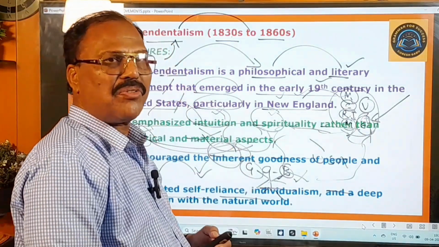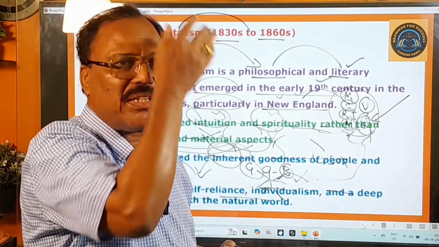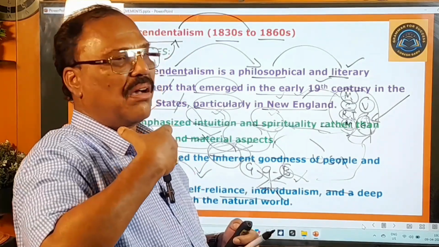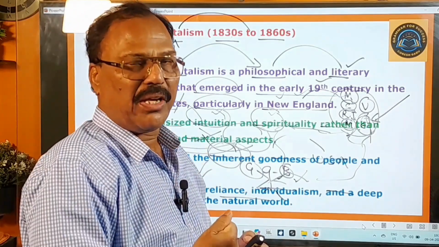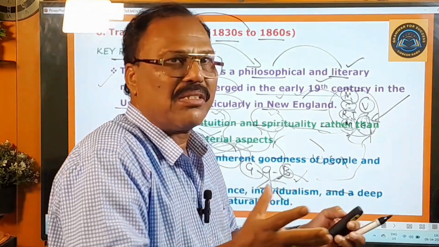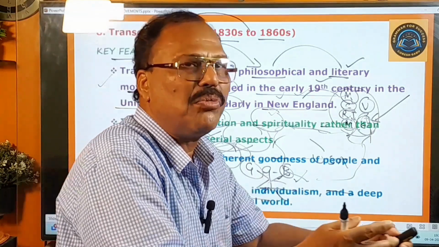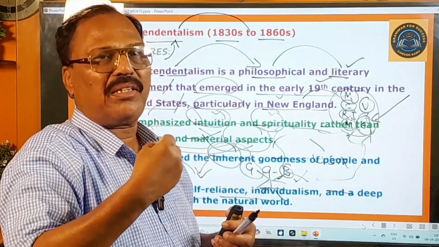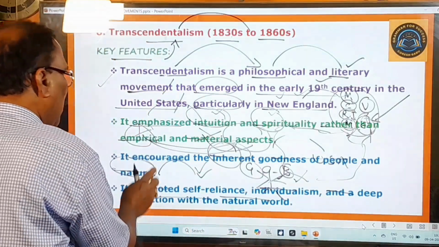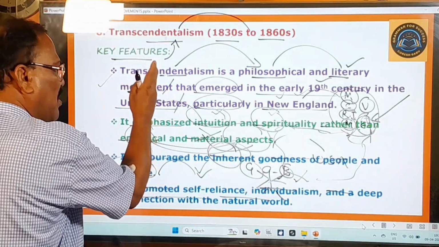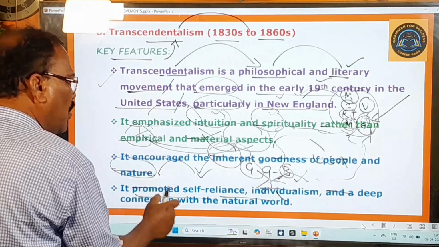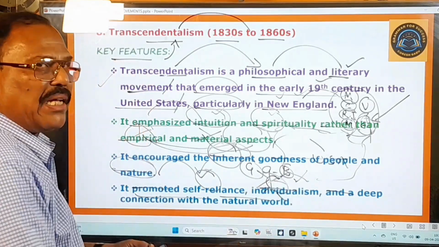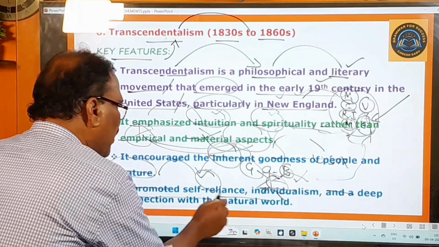And individualism is also there. Individualism means individuality. Individuality means vyaktitvamu. So everybody should maintain his or her individuality. He should not bow down before others. He should not yield to others. He should maintain his own dignity, his own individuality, and all that. So here, the writers or the poets of this movement encouraged the people to give importance to self-reliance and individualism, and also they encouraged the people to have a deep connection with the natural world.